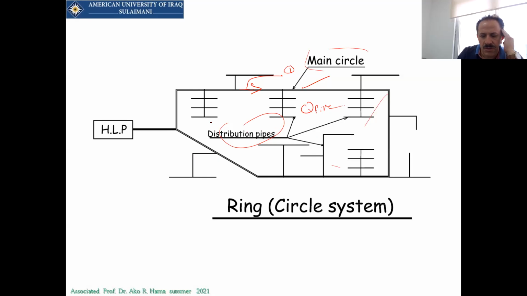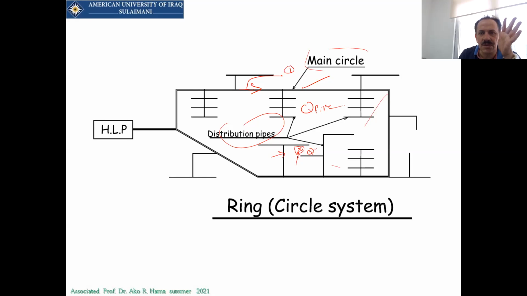Most engineers make mistakes when they calculate the diameter of the pipes. They just say, okay, I have a house here, how much is the population for this house? So the Q will be like this. No, the Q for the distribution pipes will not be based on the people living in this house, because it will give you very little flow, and the diameter will be in terms of millimeters.